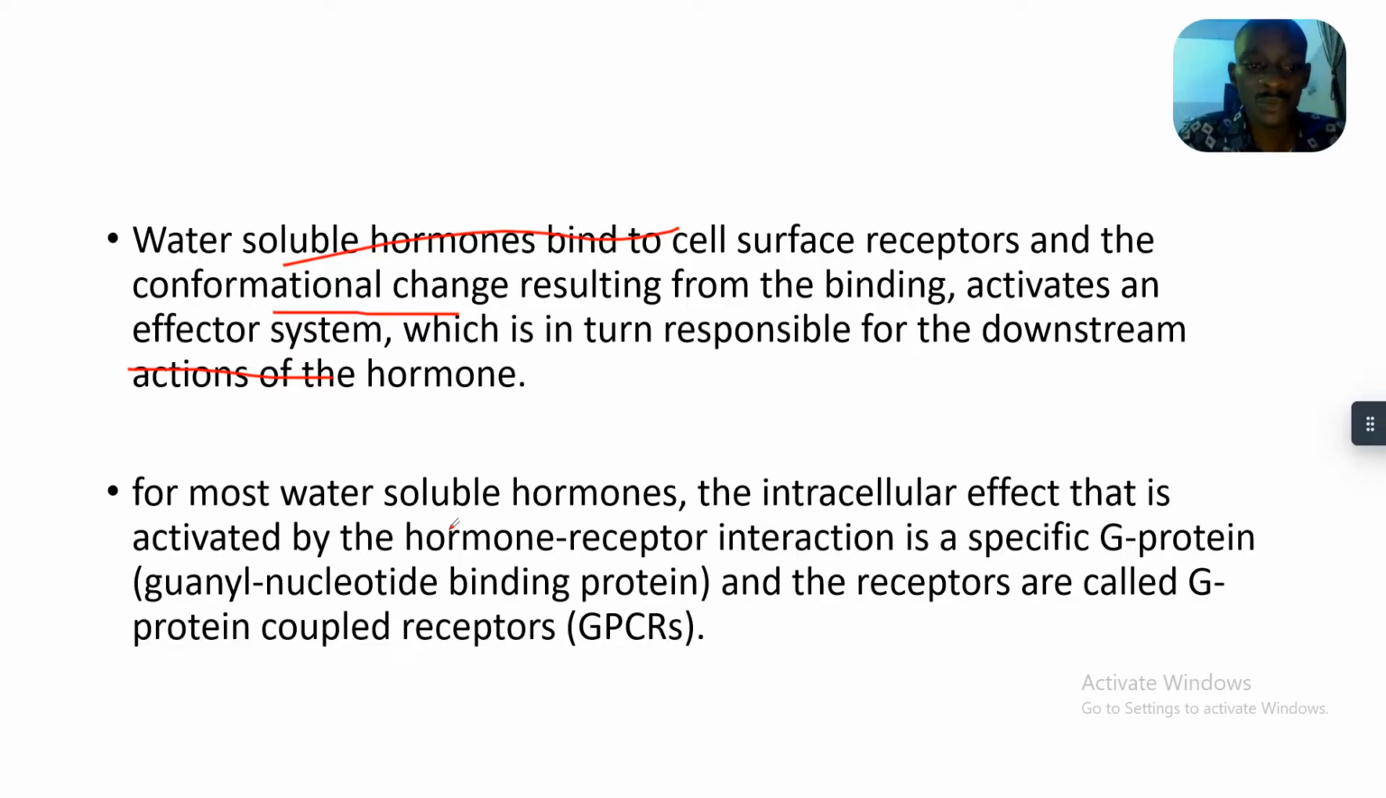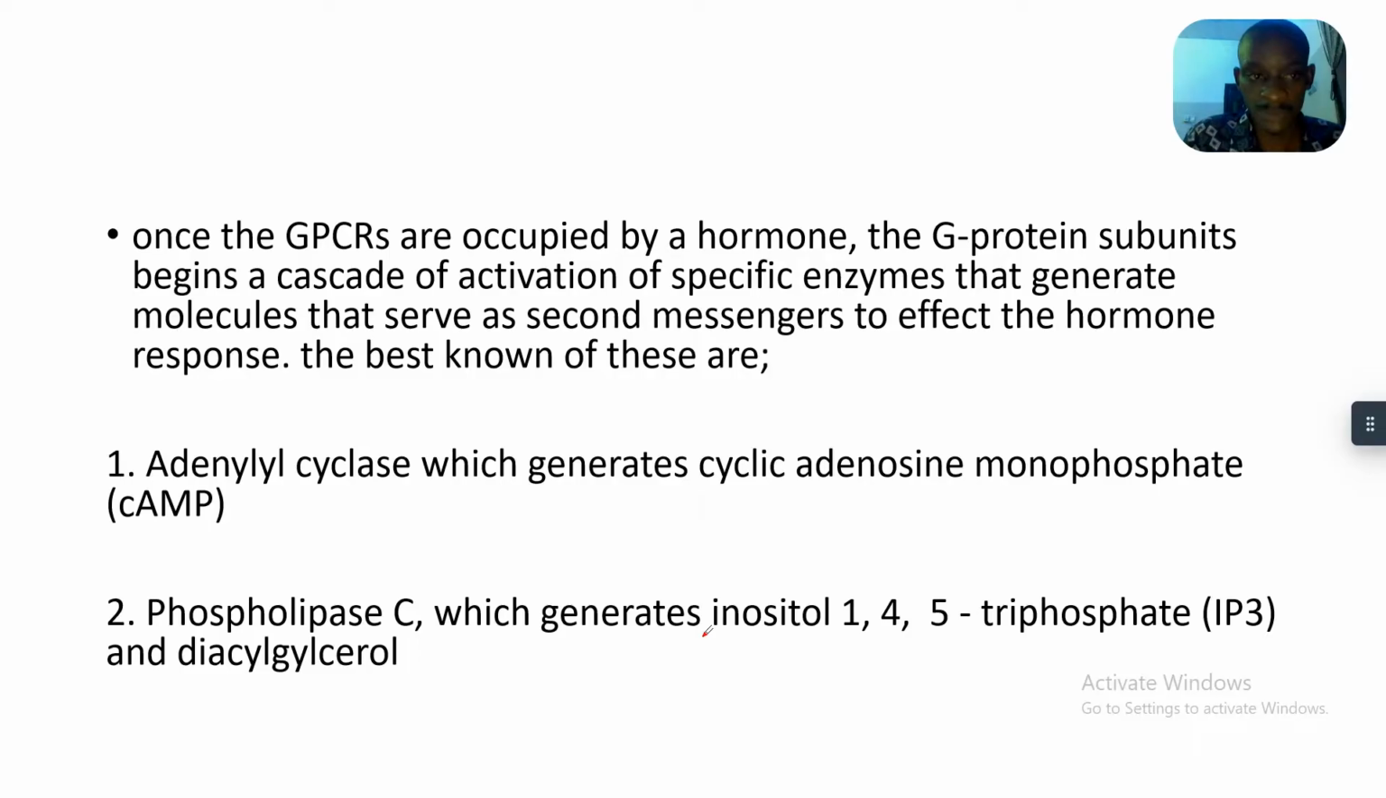For most water soluble hormones, the intracellular effect activated by the hormone receptor interaction is a specific G protein, a guanyl nucleotide binding protein, and the receptors are called G protein coupled receptors. Once the G protein coupled receptors are occupied by a hormone, the G protein subunit begins a cascade of activation of specific enzymes that generate molecules that serve as second messengers to effect the hormone response.